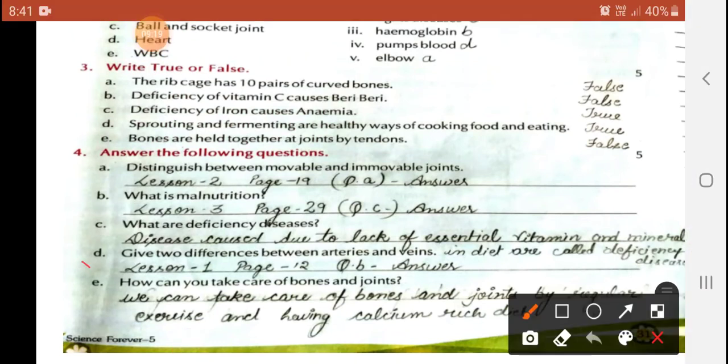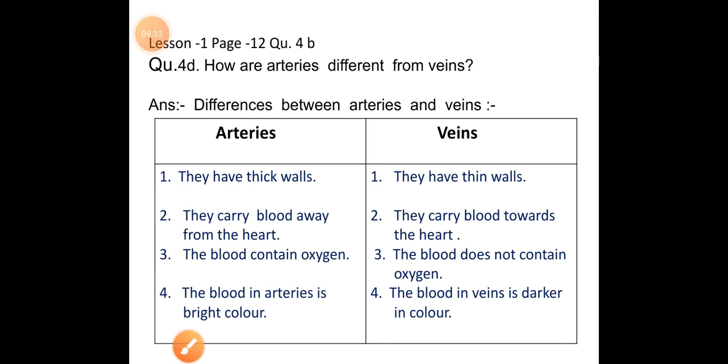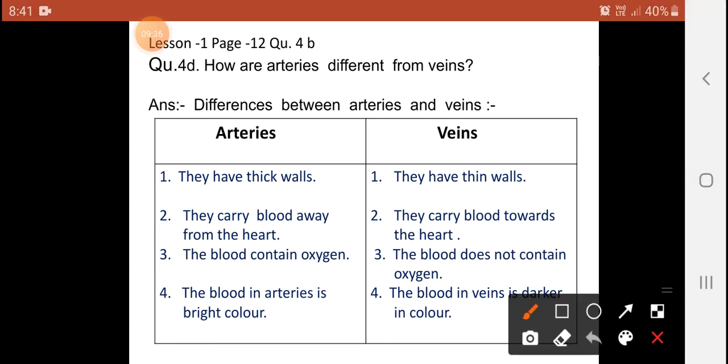See, question number 4D: give two differences between arteries and veins. Lesson number 1, previously I had discussed, page number 12, question number B, answer already given. See and observe. You will write it down in your book. It is written here, you will see and check in front of you.